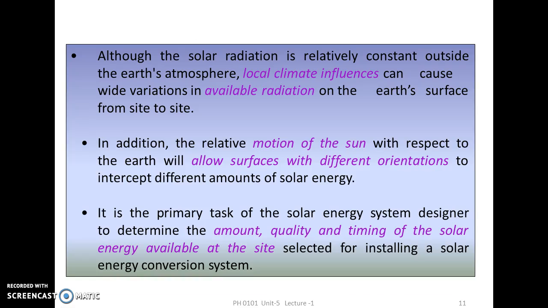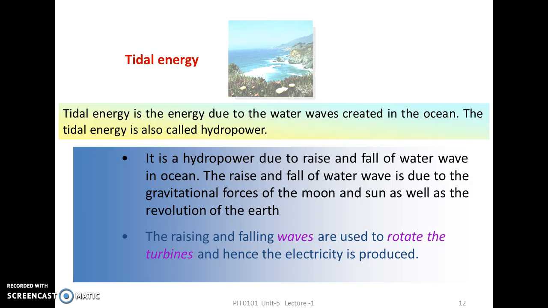Although the solar radiation is relatively constant outside the Earth's atmosphere, local climate influences can cause wide variations in available radiation on the Earth's surface from site to site. In addition, the relative motion of the Sun with respect to the Earth will allow surfaces with different orientations to intercept different amounts of solar energy. It is the primary task of the solar energy system designer to determine the amount, quality, and timing of the solar energy available at the site selected for installing a solar energy conversion system.